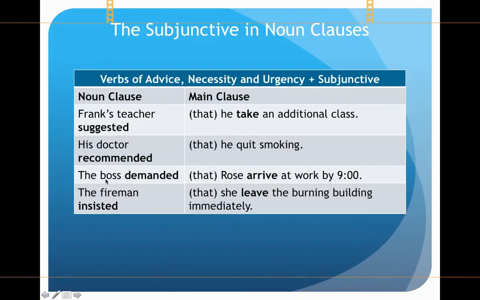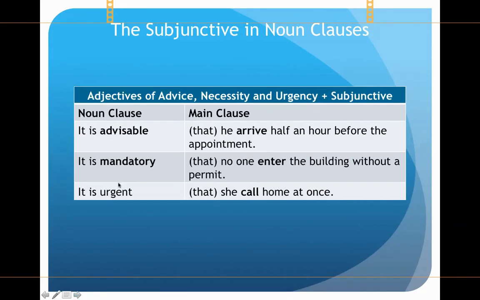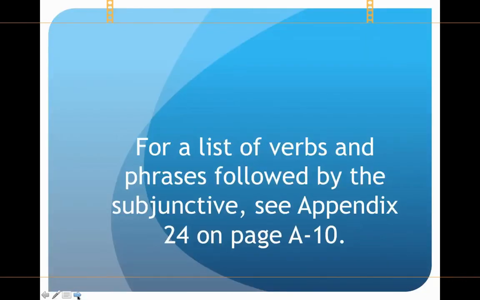In the previous slide, these are verbs that take the present subjunctive, and these are adjectives. It is adjective. It is adjective, that. And then I've got a noun clause with the present subjunctive. For a list of verbs and phrases followed by the subjunctive, see Appendix 24 on page A10 in your book.